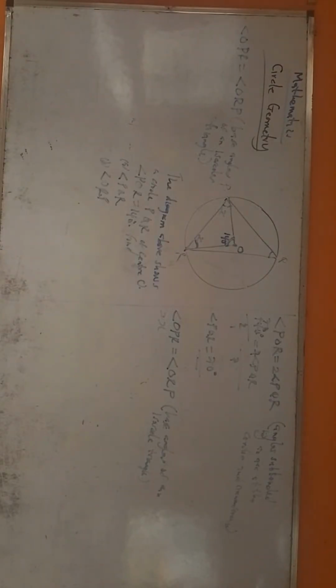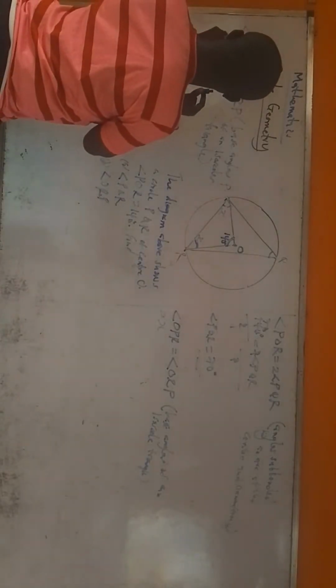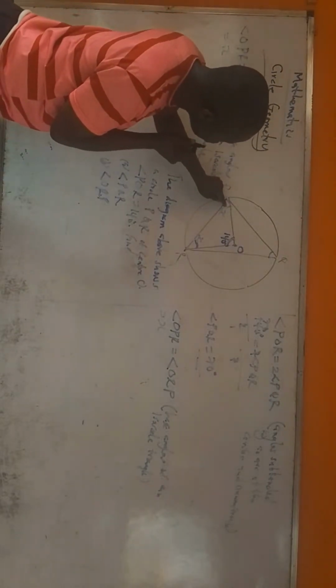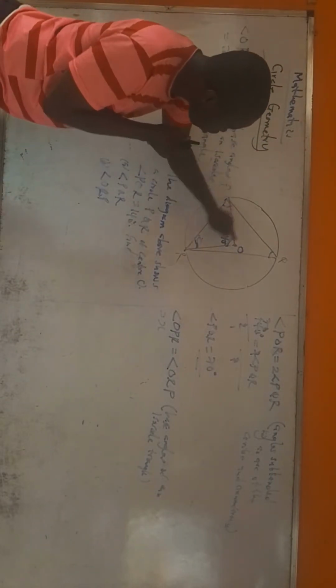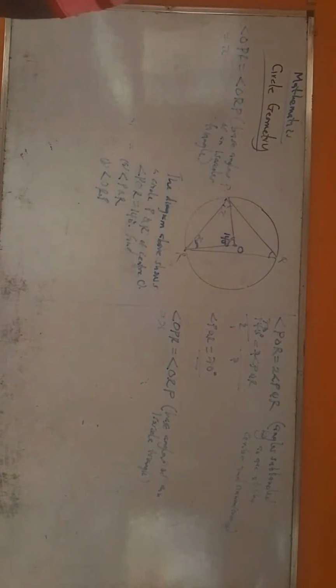So, base angles of an isosceles triangle. All right, so that means everything is equal to x. If this is a triangle, that means this angle plus this angle plus this angle, when you add all of them together, it gives 180, because according to plane geometry, the sum of angles in a triangle is 180 degrees.